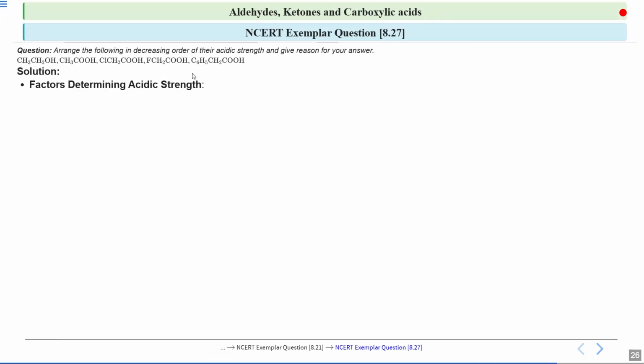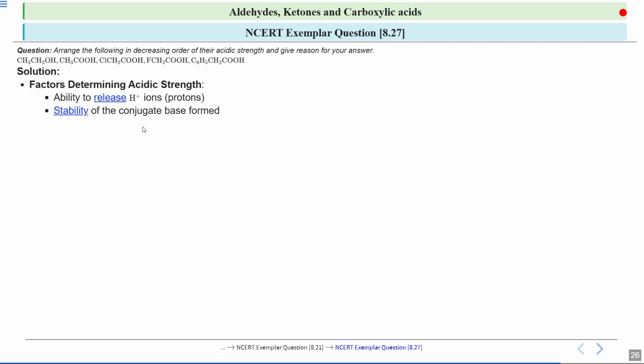First, let's see the factors which determine the acidic strength. First, the factor is the ability of the compound to release a proton, which is the H+ ion. So, the molecule which easily loses a proton is more acidic. If we consider the stability of the conjugate base that is formed after the acid loses a proton, if the conjugate base is stable, the acid will be stronger, because the reaction will be more favorable.